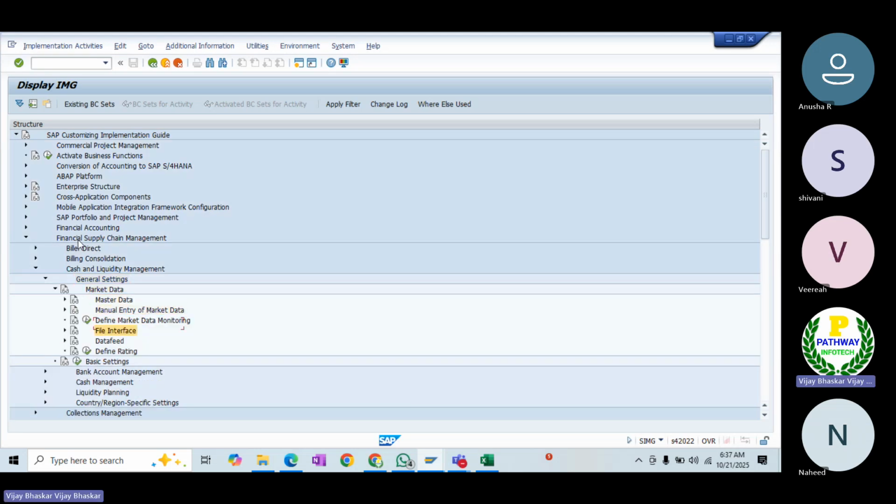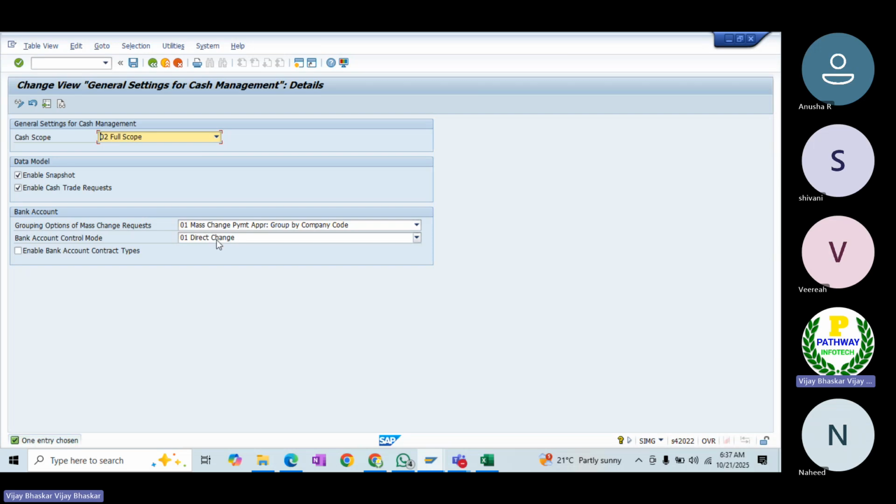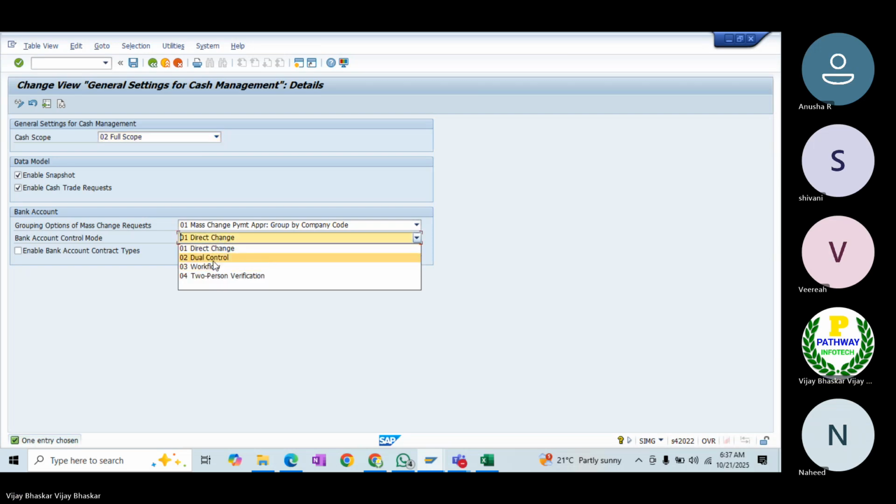As you already know, in the general settings, I have not activated the workflow here. The reason is that many people aren't aware of this functionality. If I activate it, it is going to impact others. Today the required configuration for the bank account workflow has been completed, except for this one. So let's activate the workflow now.